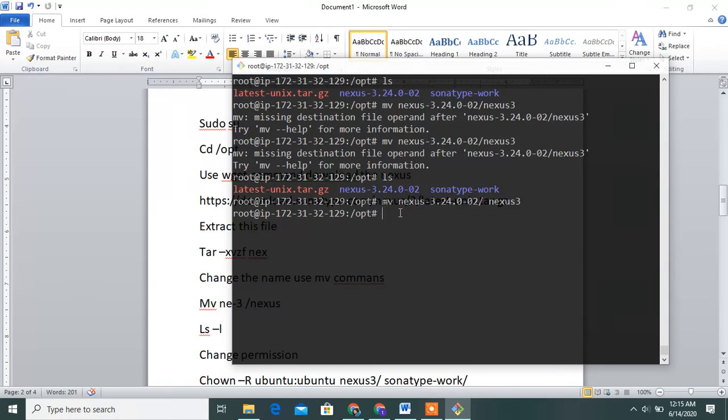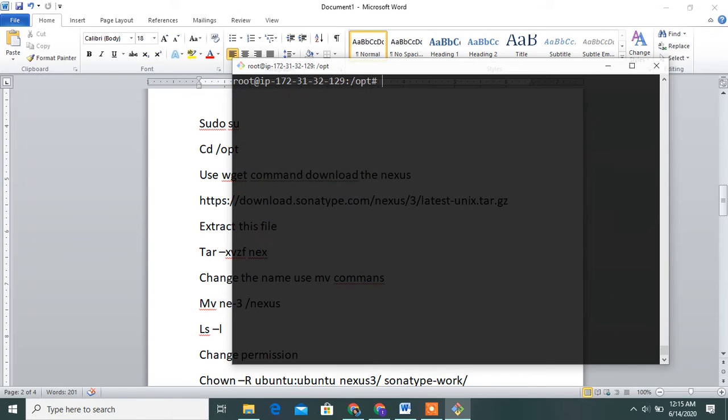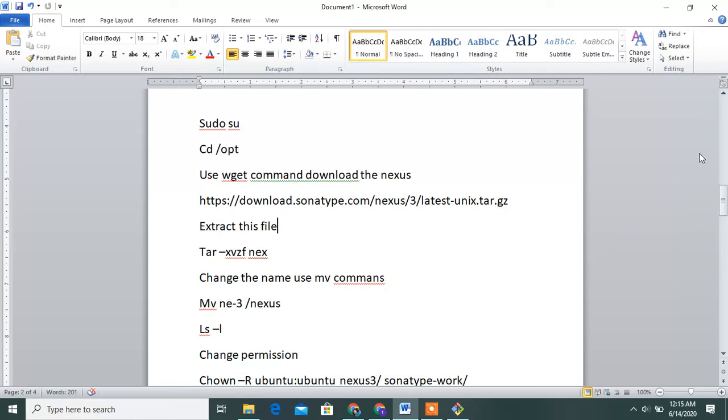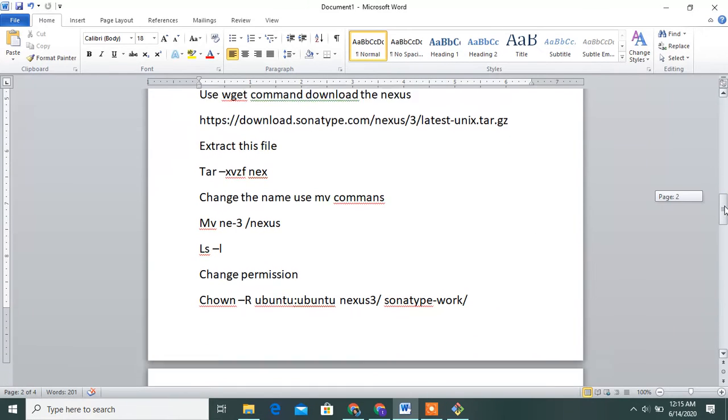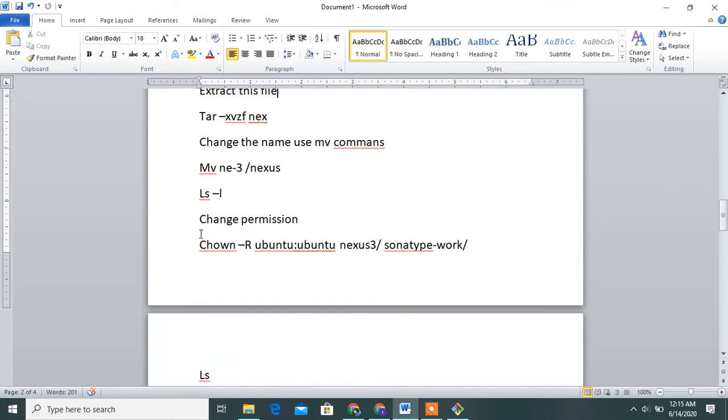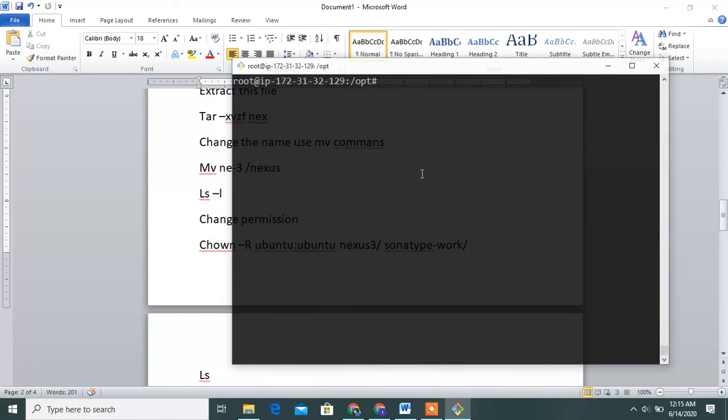Yes guys, see this. Once you change the name, then go to ls and change the permissions. See this command, guys. Once you rename it, go and change the permission. Use this command: chown.